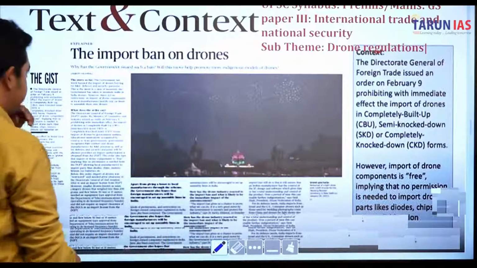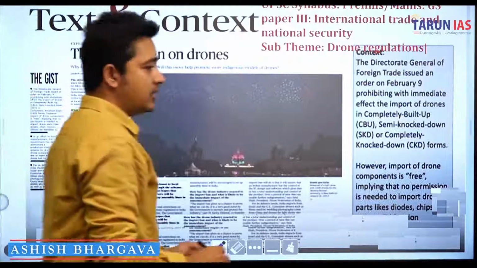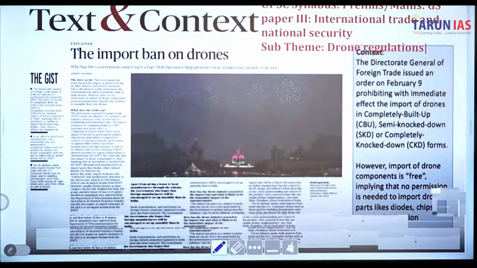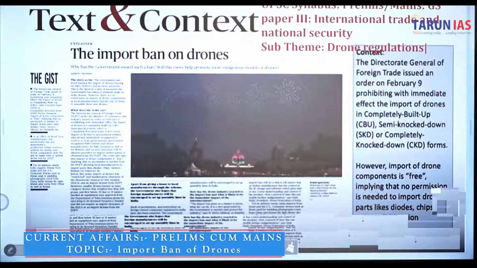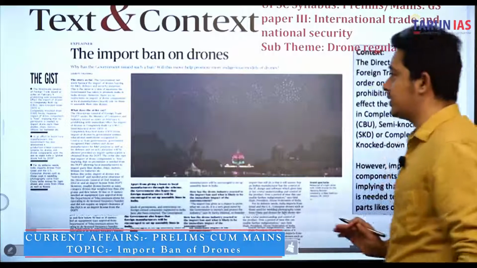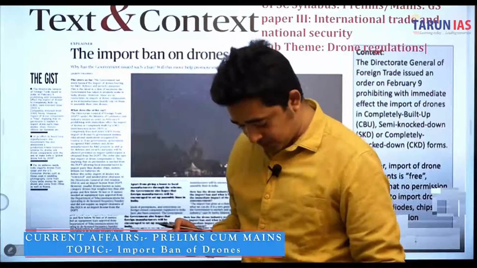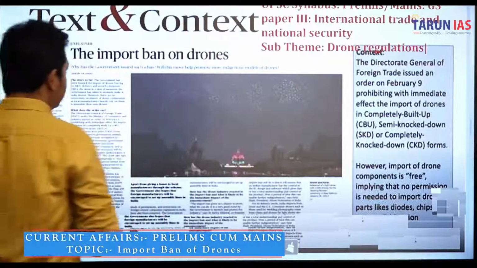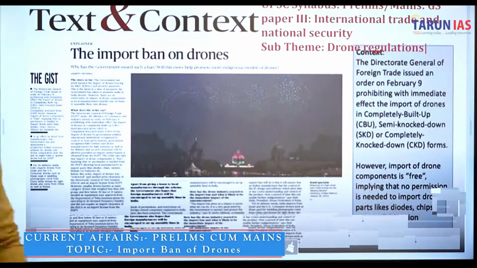The next article is not covered directly in The Hindu, but digitally you can access the text and content on the import ban on drones. But do not worry about that. We are going to cover all the articles which are somehow important for your prelims as well as mains exam. Here is the text and context.